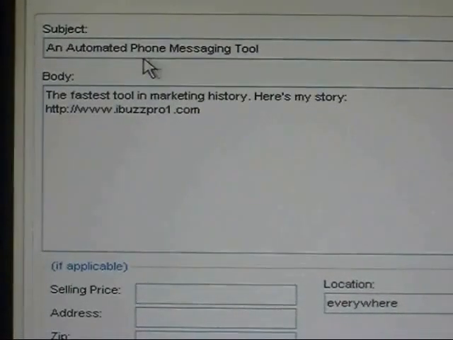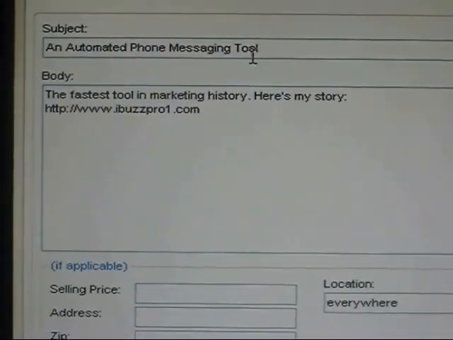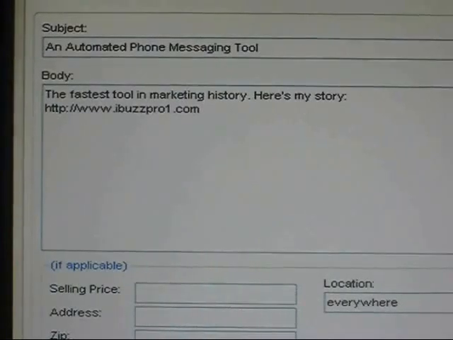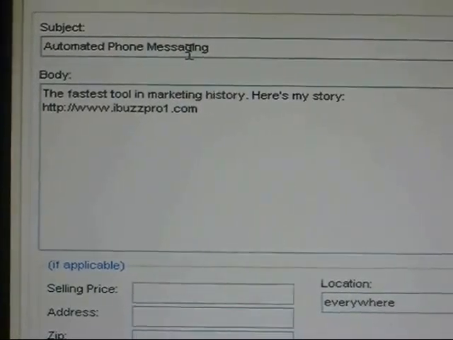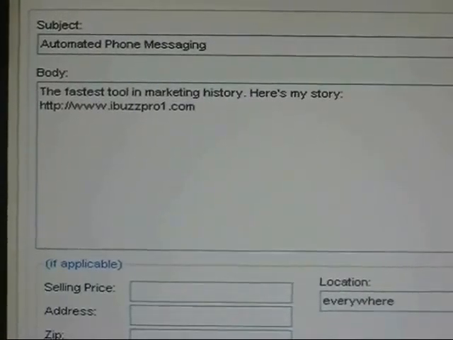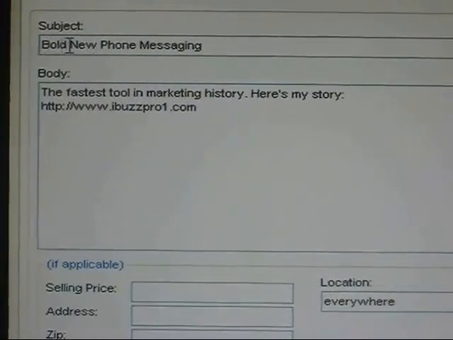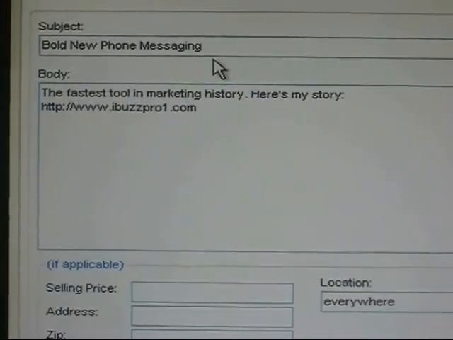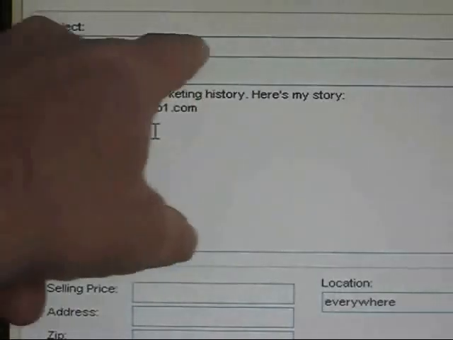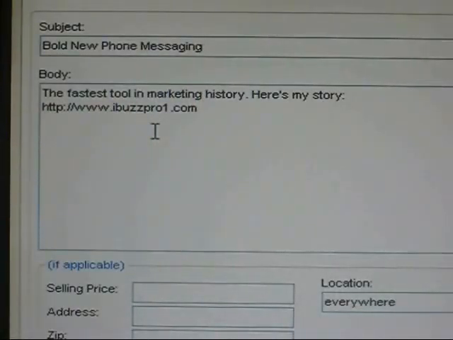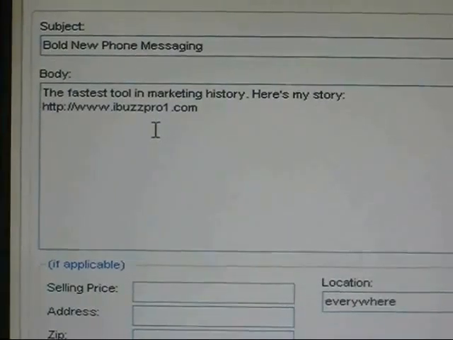So watch. Okay, the ad is an automated phone messaging tool. Okay, now here's the second ad. Automated phone messaging. It's pretty much the same, there's just a little bit of difference here. And then the third ad is bold new phone messaging. So you can see the ad copy in here stayed the same, and the headline for the most part is pretty similar. It just changes a little bit, and I do that when I set this up.